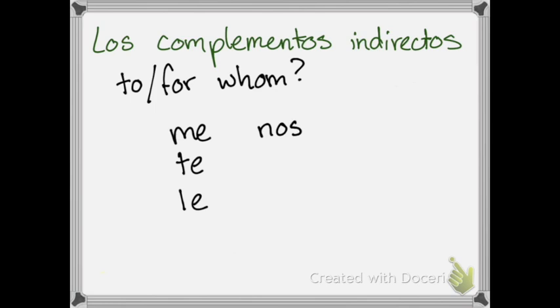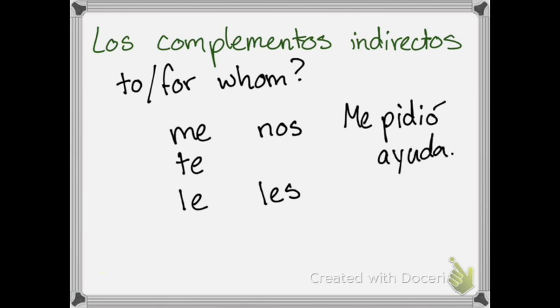If it's to or for them or y'all, we would say les. And these go right in front of my verb, okay? So, me pidió ayuda. He asked me for help.